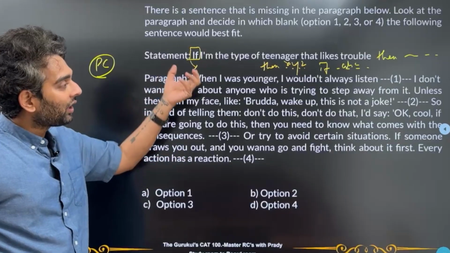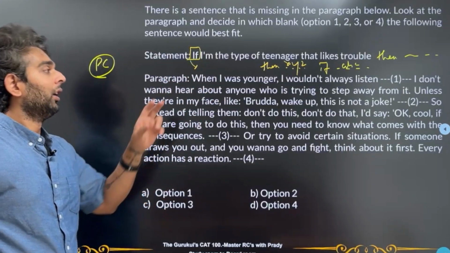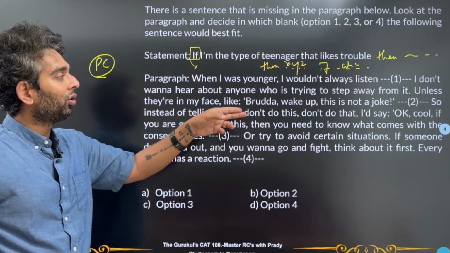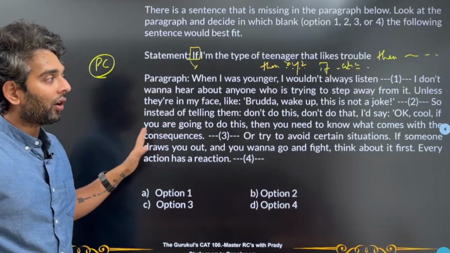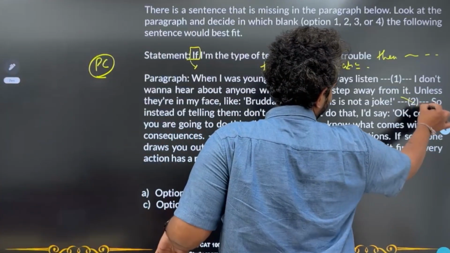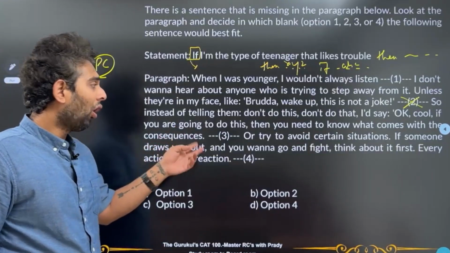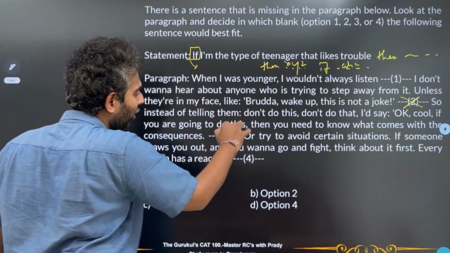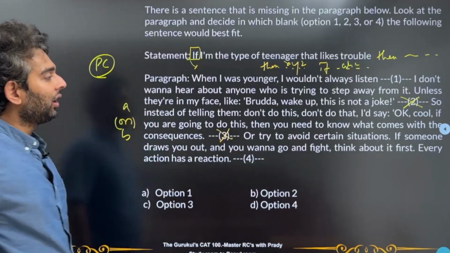Okay, now over here I cannot put this sentence, if I'm the type of teenager that likes trouble, right? So instead of telling them don't do this, don't do that, I'd say, okay, cool, if you're going to do this, then you need to know what comes with it, the consequences, right? So this part is very coherent, right? It feels like a dialogue. So I'm going to take off the need from to, or try to avoid certain situations, which is again coherent. I would do A or B. So this part actually is a coherent thing.